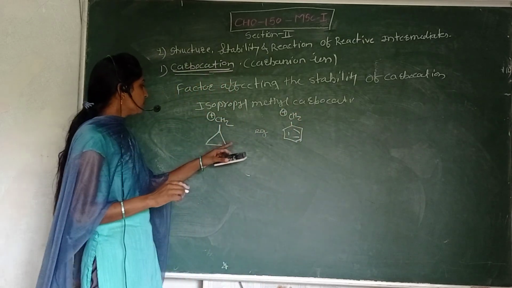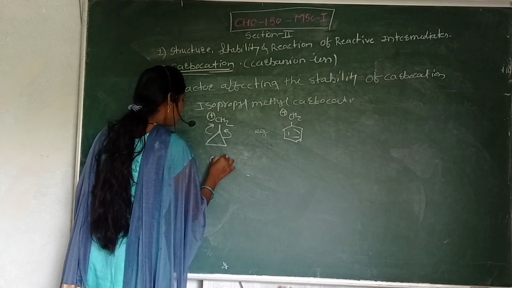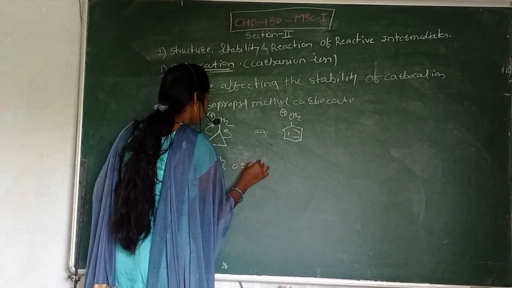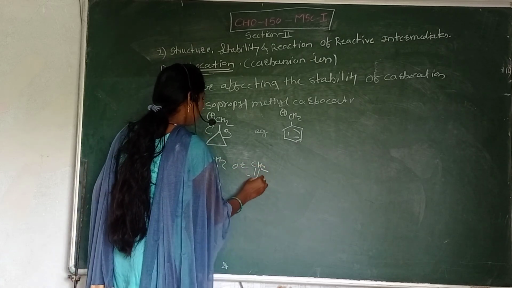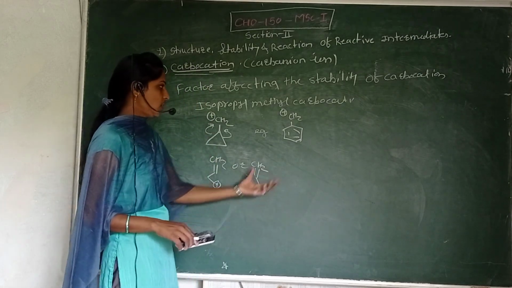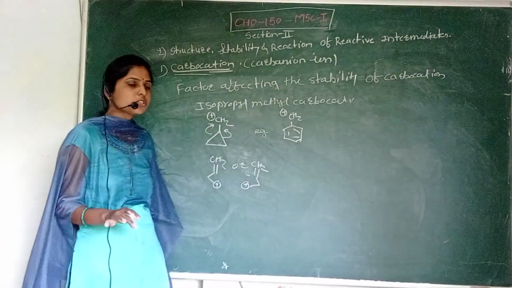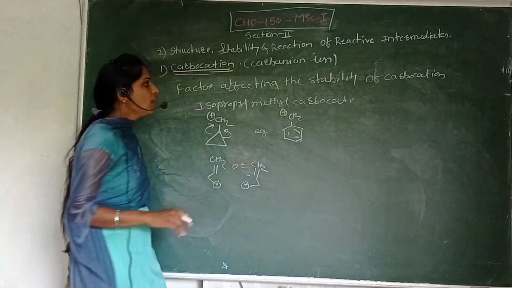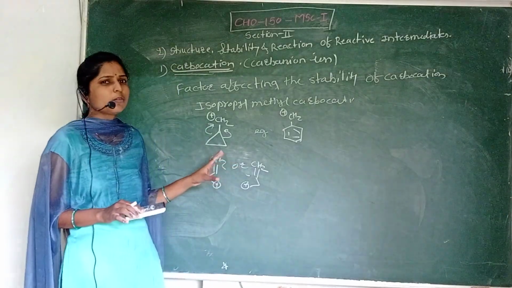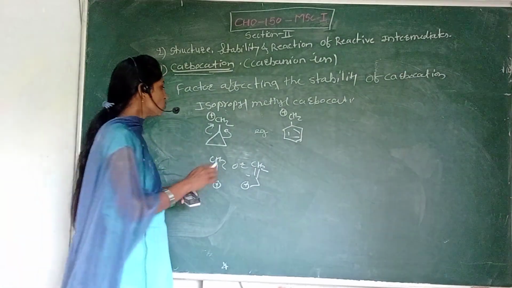Here the bond shifts, forming a positive charge at this position, so this structure has resonating structures. So the isopropyl carbocation is more stable than the benzylic carbocation, and among any carbocations, the isopropyl carbocation is the most stable.